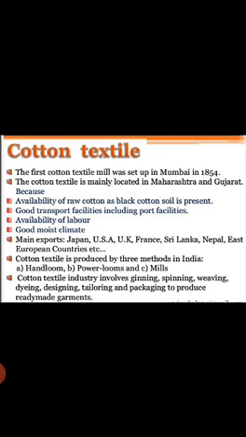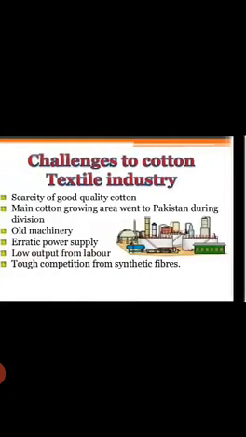Main exports go to Japan, USA, UK, France, Sri Lanka, Nepal, and East European countries. Cotton textile is produced by three methods in India: handloom, power looms and mills. The cotton textile industry involves ginning, spinning, weaving, dyeing, designing, tailoring and packaging to produce ready-made garments.